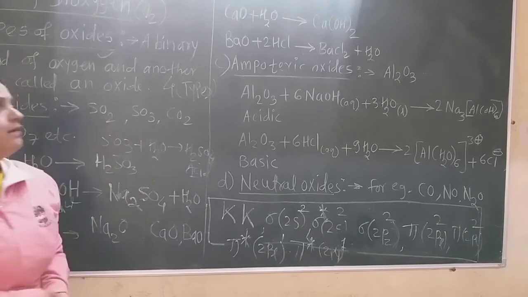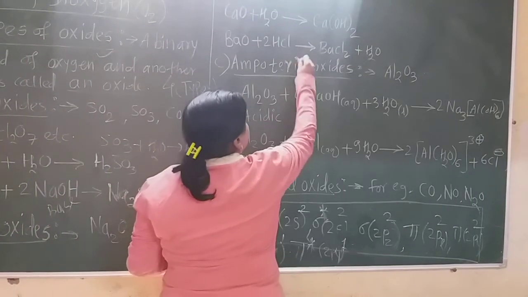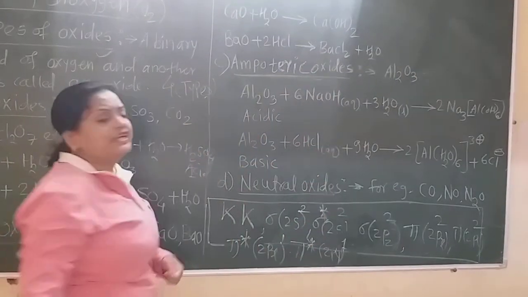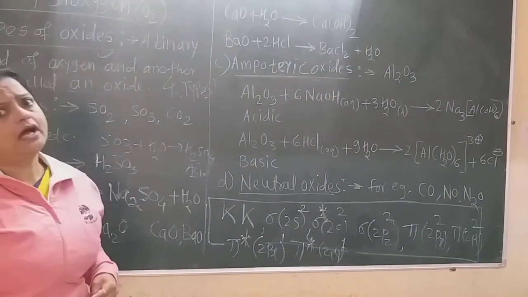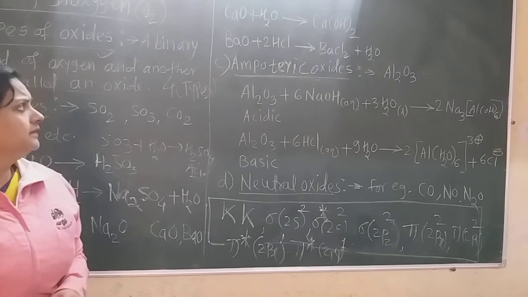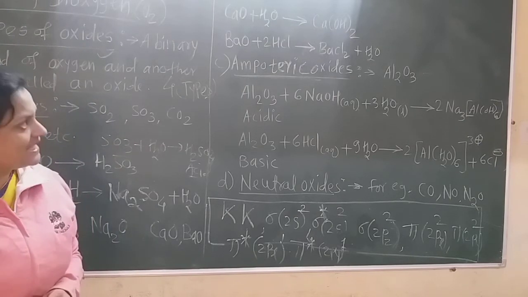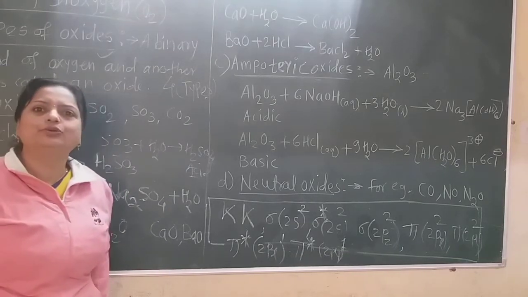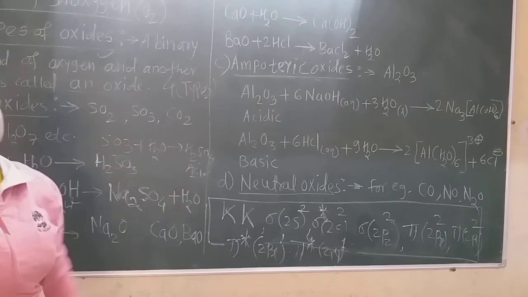Now there is the amphoteric oxide also. Now you know the amphibian. Amphibian means the animals which survive on land and in water also. In the same way, these are the amphoteric oxides. Amphoteric means both. I give the example alumina, that is Al2O3.